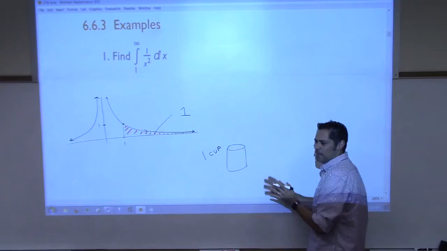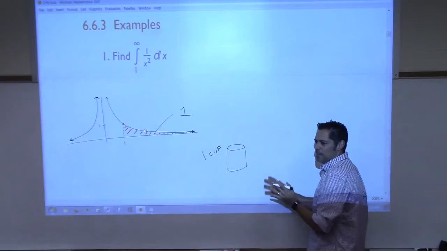And now what would the notation for that one be, you think? Just negative infinity here, and f of x dx. And the interval here would look like this. So all three of these are type 1 improper integrals, and they fall into this category of what we refer to as infinite intervals.